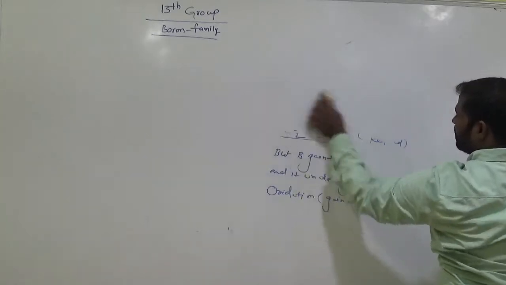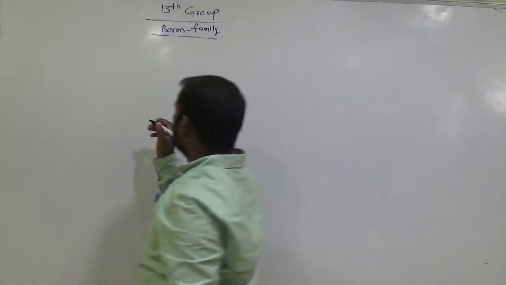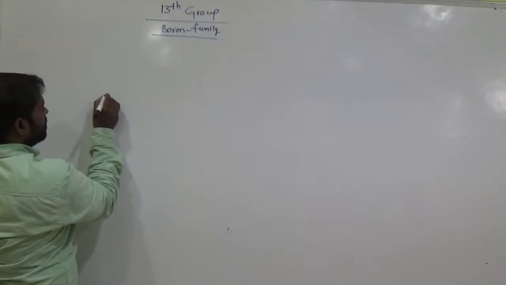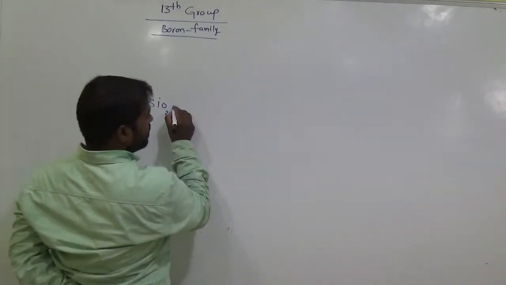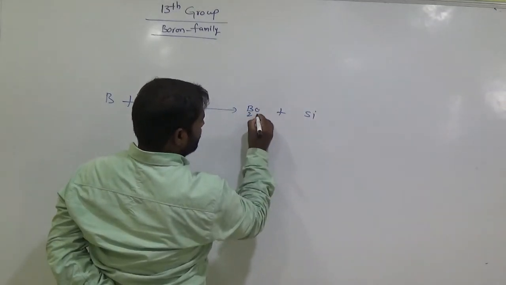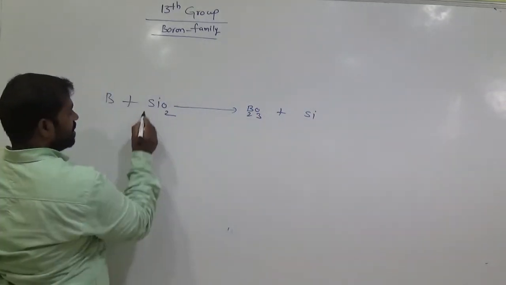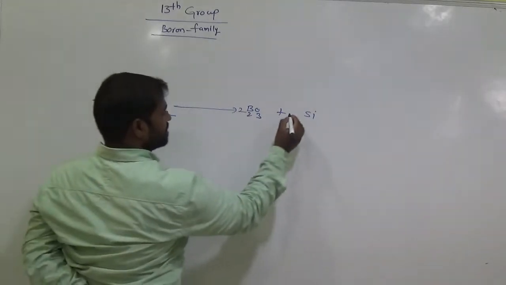The same reaction we can also observe in the case of silicon dioxide. This is the boron interacting with the silicon dioxide. It produces silicon and B2O3. Clear? This is 2 and this is 4 borons and this is 3.